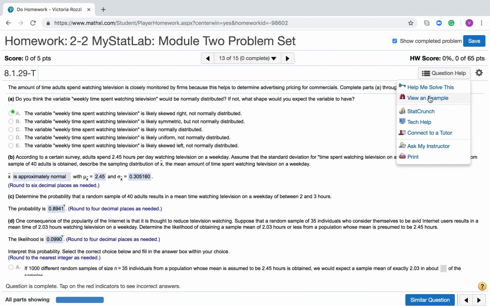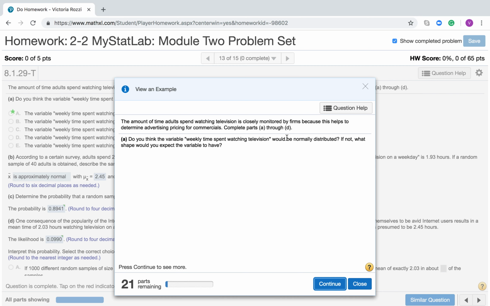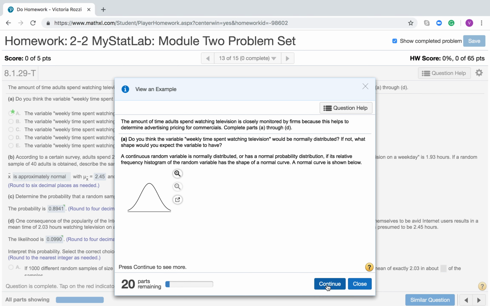If you click question help, you can go to view an example, and especially for that first piece where they're asking, do you think the variable of time spent watching TV is normally distributed? It has a great explanation here. So one thing that they go over is the shape of a normal curve, and a continuous random variable that is normally distributed would look like this.